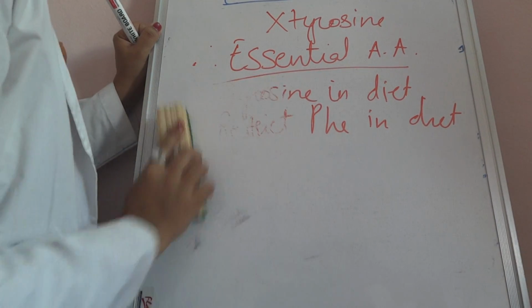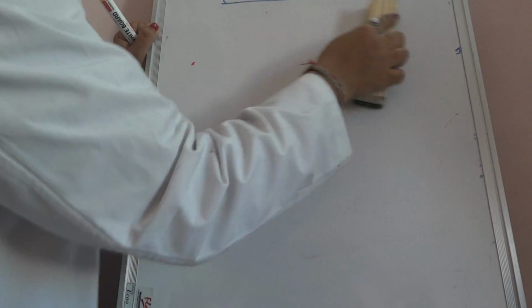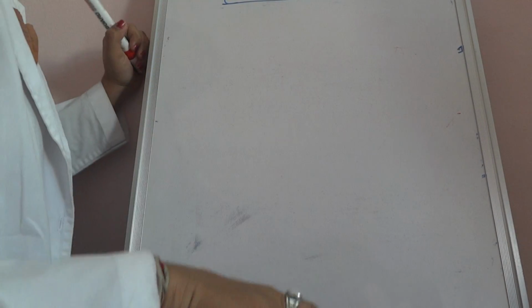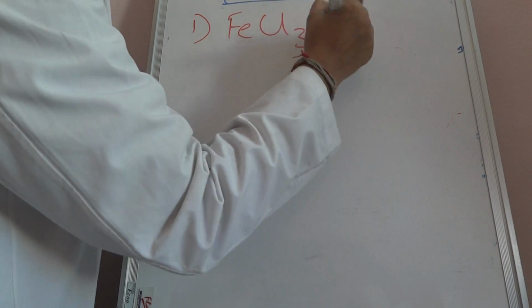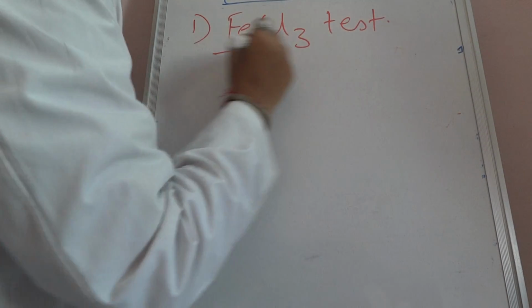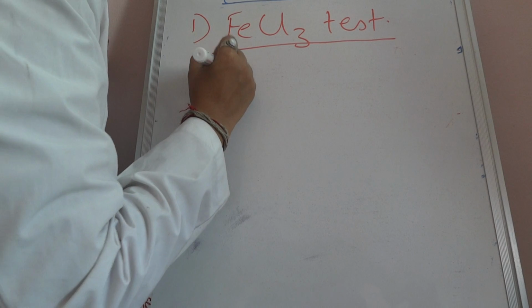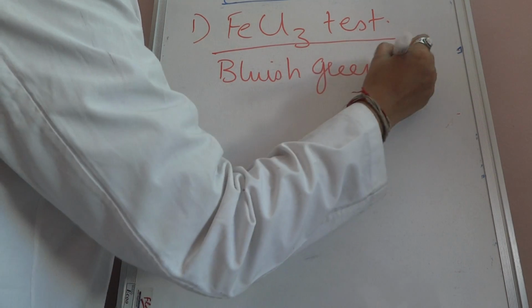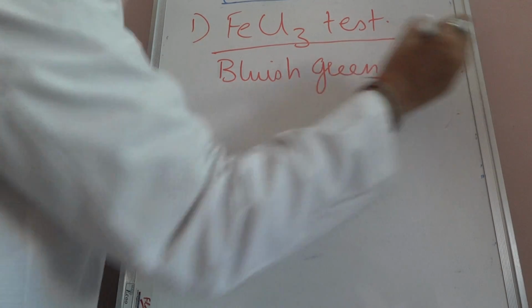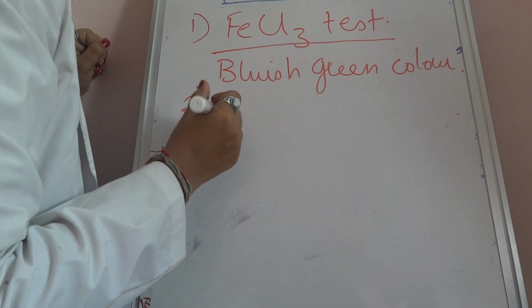Okay, but how do we investigate phenylketonuria? The initial investigations included the FeCl3 test, where it gives a bluish green color when it reacts with FeCl3. It is a very crude test. There could be false positives.